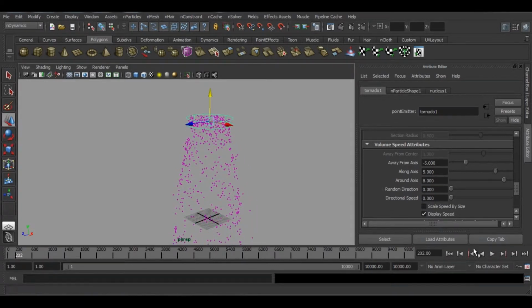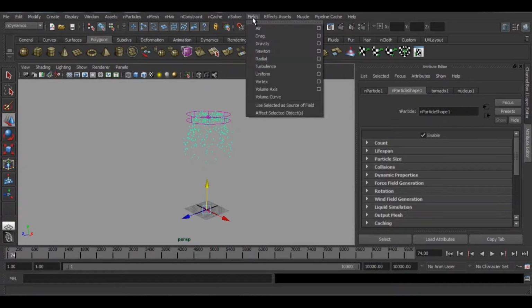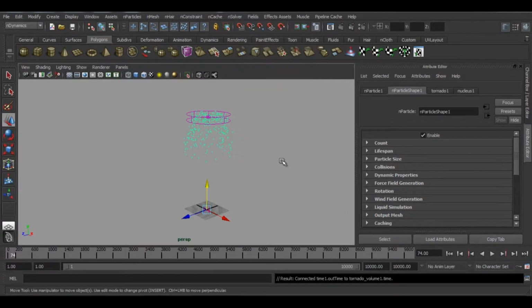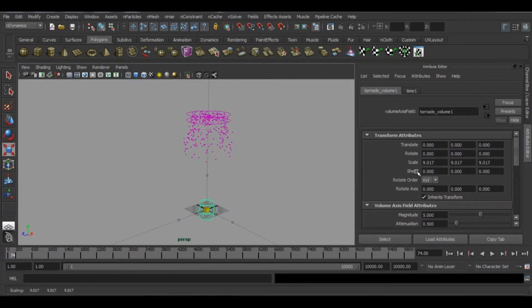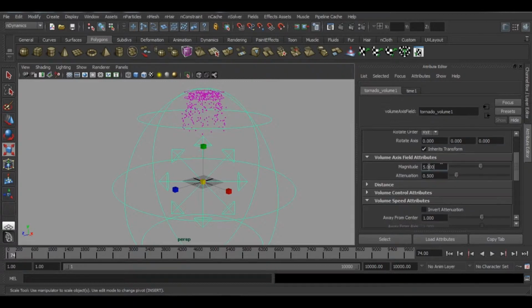So now to concentrate particles on a point, we'll create a volume axis field. Select the particles, go to field, volume axis. We'll create a spherical axis field to cover it. We need a little bit higher magnitude.